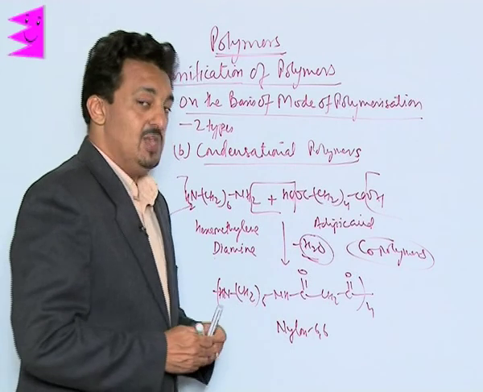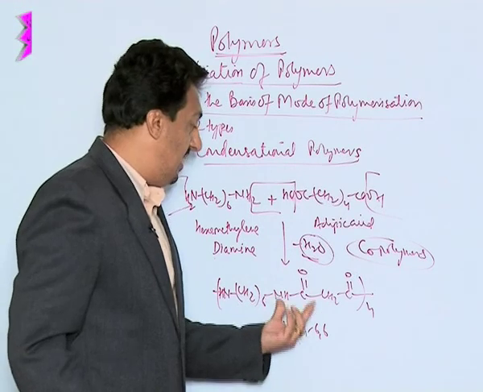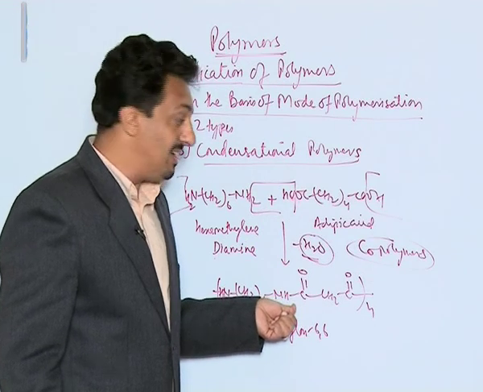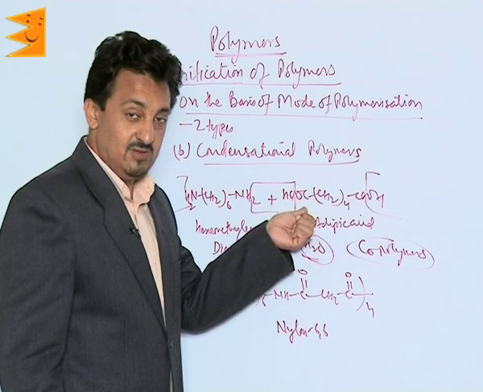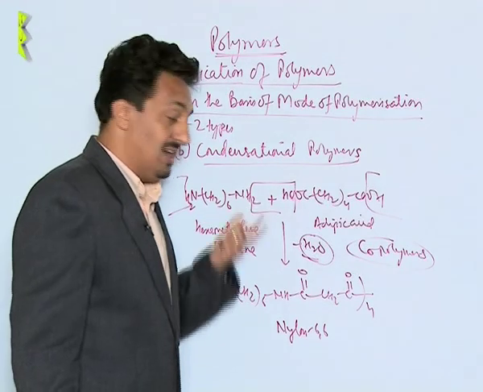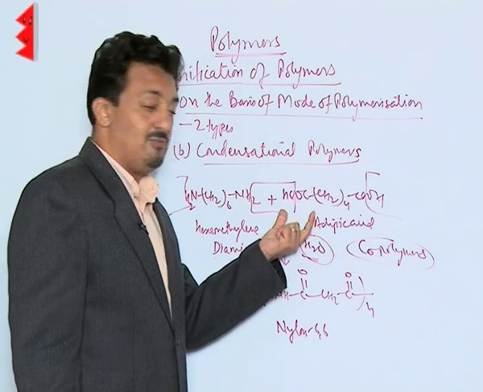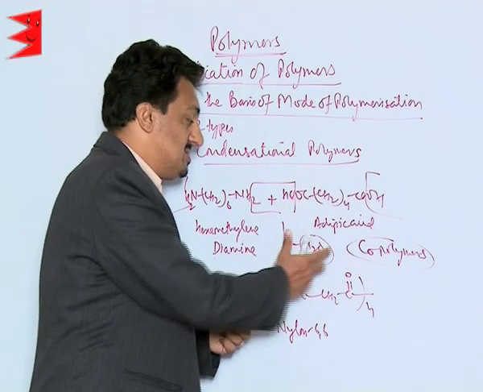Therefore, what happens is loss of small molecules like water, alcohol, etc. takes place. So chemically, the polymer is very different from the monomers. Like in this case, the repeating unit has an amide linkage, whereas there was no amide linkage in the monomer. There were acids and amine. So chemically, they are different, and you can't have the molecular mass of the polymer as an integral multiple of the molecular mass of the monomer because loss of molecules takes place.